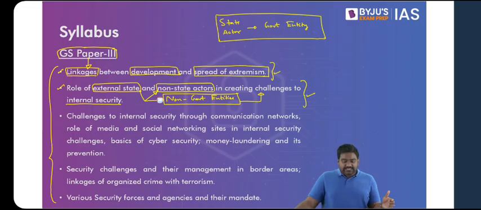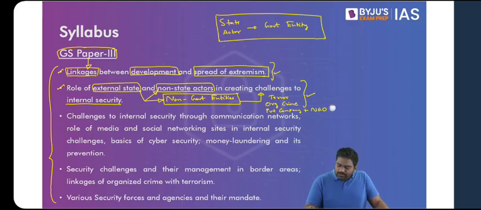So foreign government agencies often work with non-government entities such as a terrorist group, or they might be working with organized criminal cartels and organizations, or it could be a private company or a non-government organization, a NGO, or it could even be a media outlet. Any such non-state entity is a non-state actor.